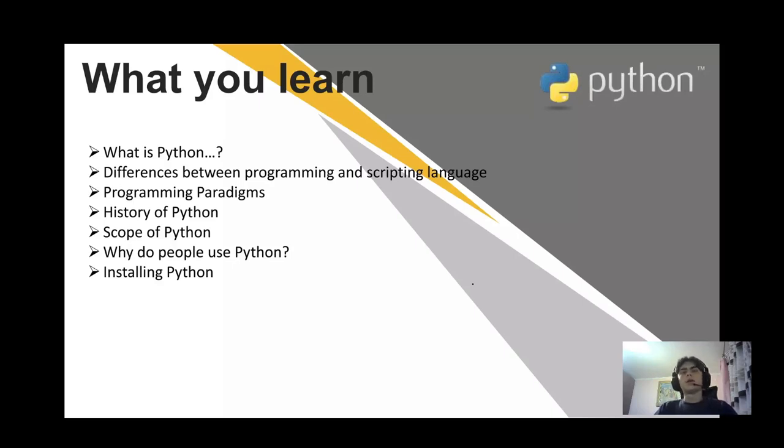In this course we will learn a big quantity of information about Python. We will see how to create variables, how to create functions, and other different information about it. It's more of a theoretical video. In the next video we will have practice. We will try to set up Python on our PC, and we will also try to create our first program on it. So let's go.